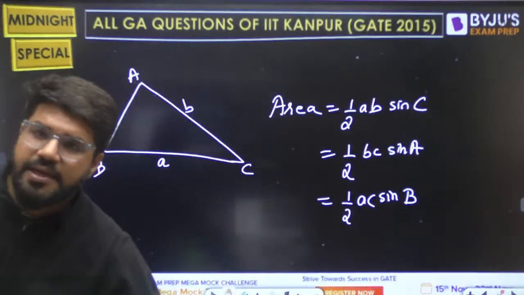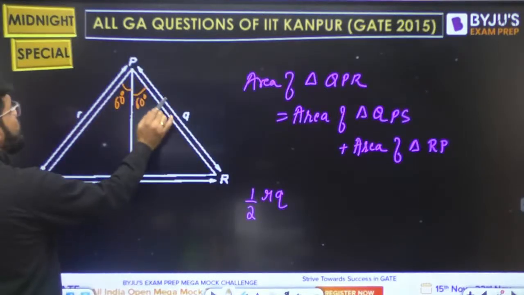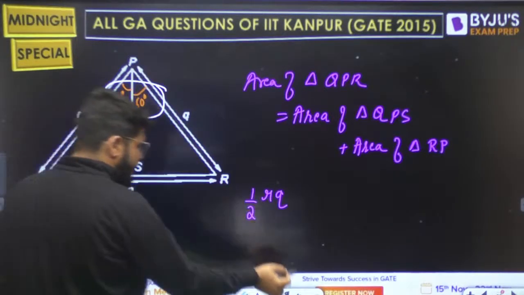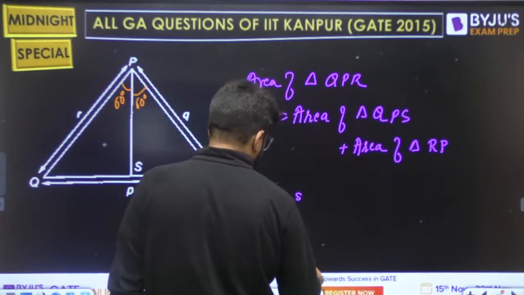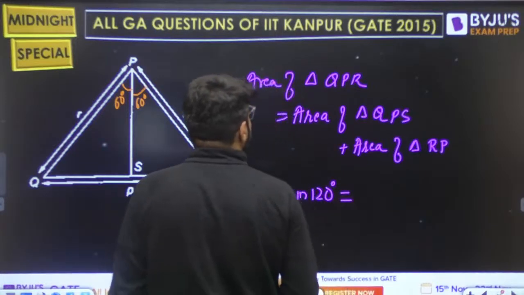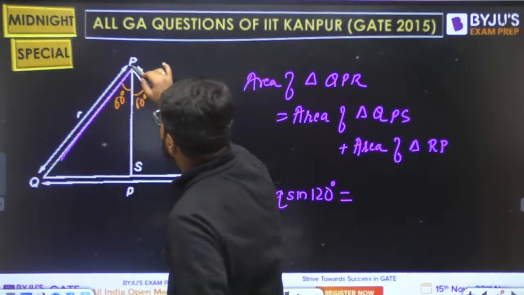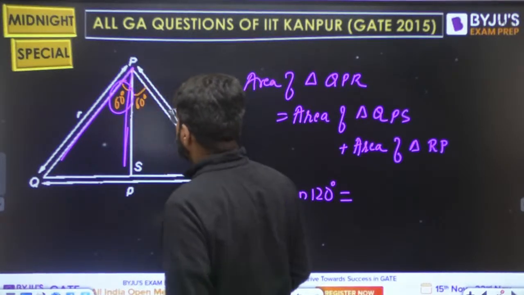Here I am using RQ because I know this angle, 120 degrees. So half RQ sine 120 degrees is equal to the area of triangle QPS plus the area of RPS. In QPS, which angle is to be used? You know the 60 degree angle.